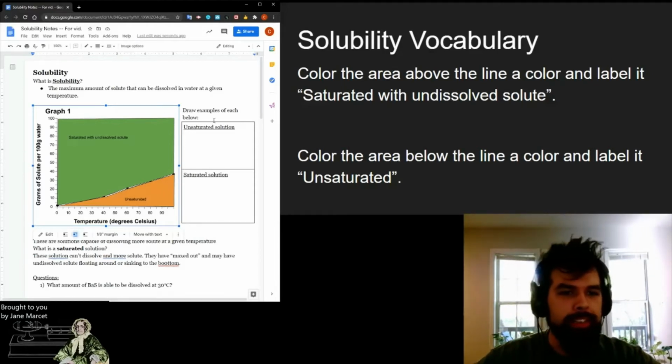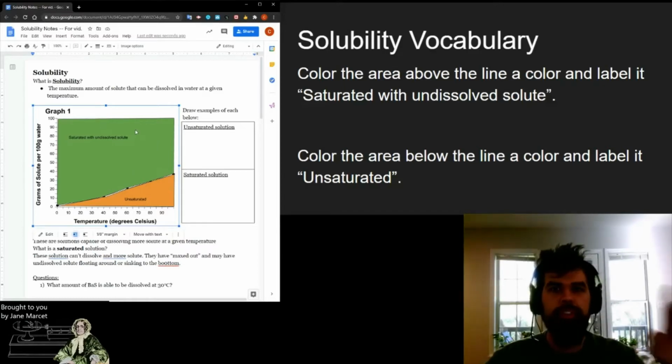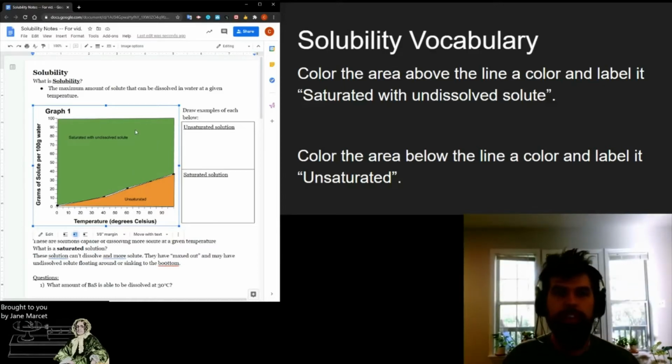As we can see here, I've labeled this unsaturated because if this is our grams of solute, and let's say we're at 80 degrees, anything in here, until we get up to that line, we can still dissolve more in it. But after we hit that, no more is going to dissolve, and it's going to be undissolved solute. That's just going to float to the bottom of our container. Let's see what that actually looks like right here.